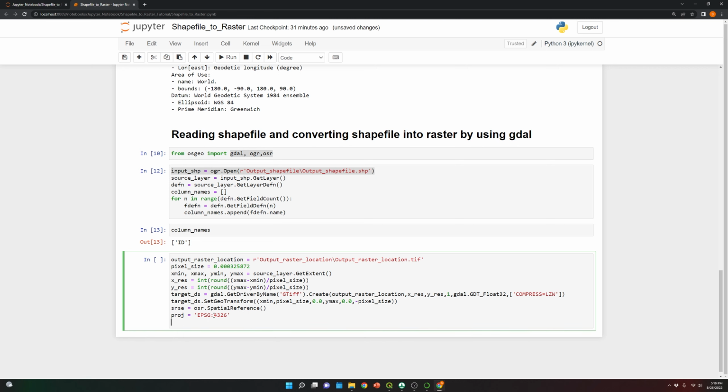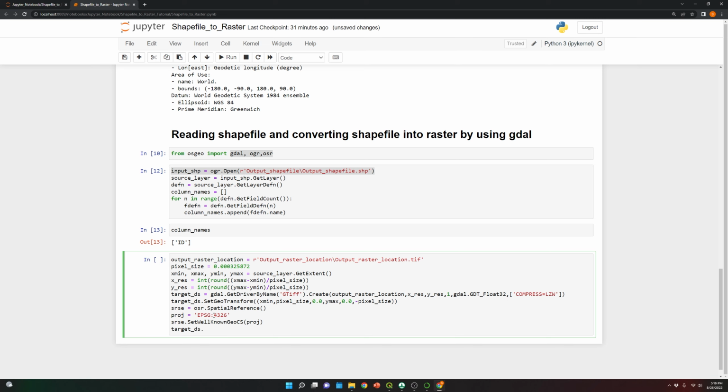Okay, so now let's save the projection into the raster that we're creating. So ImportFromEPSG, let's save this.